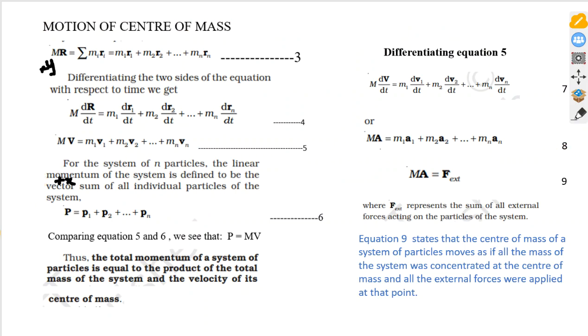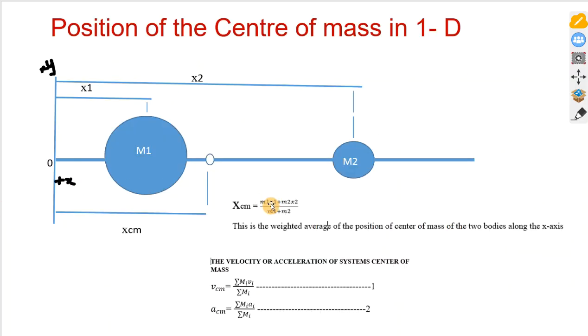Now let us look at the motion of the center of mass, then we solve an example. If you watch this, this is along the x direction. So generally we can find the position vector of the center of mass. How do we do that?